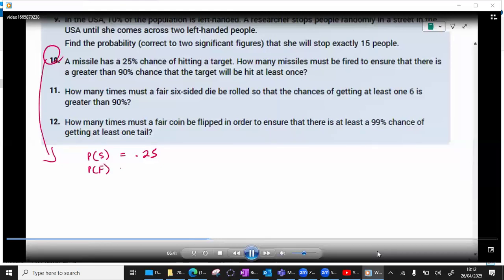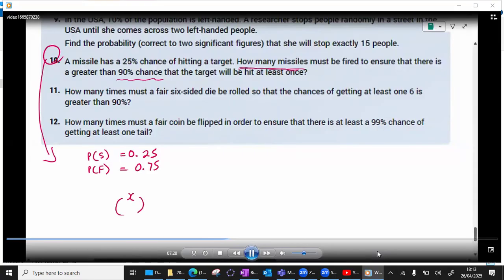Probability of failure is 0.75 as a result. Now, how many missiles must be fired to ensure that there is a greater than 90% chance that the target will be hit at least once? Normally we would write down, for example, if it was 5 coins, we'd write 5 choose. If it was 10 cars, we'd write 10 choose. The problem here is we don't know. We're actually asked how many missiles. So I'm just going to call this X choose.